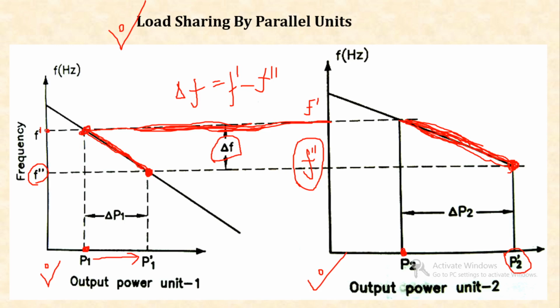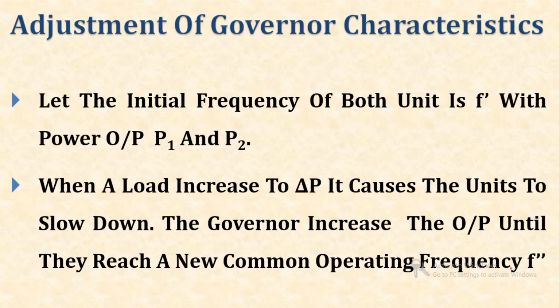So, F dash is the common stable frequency for outputs P1 and P2, and F double dash is the common sharing frequency at outputs P1 dash and P2 dash. So, the initial frequency is F dash with outputs P1 and P2. When the load increases by delta P, it will cause the units to slow down, that means they will decrease their frequency.